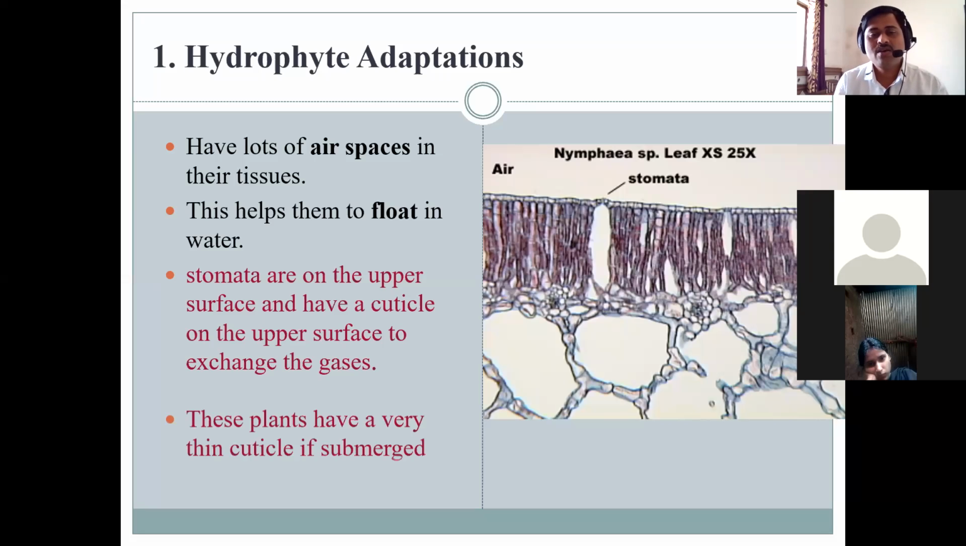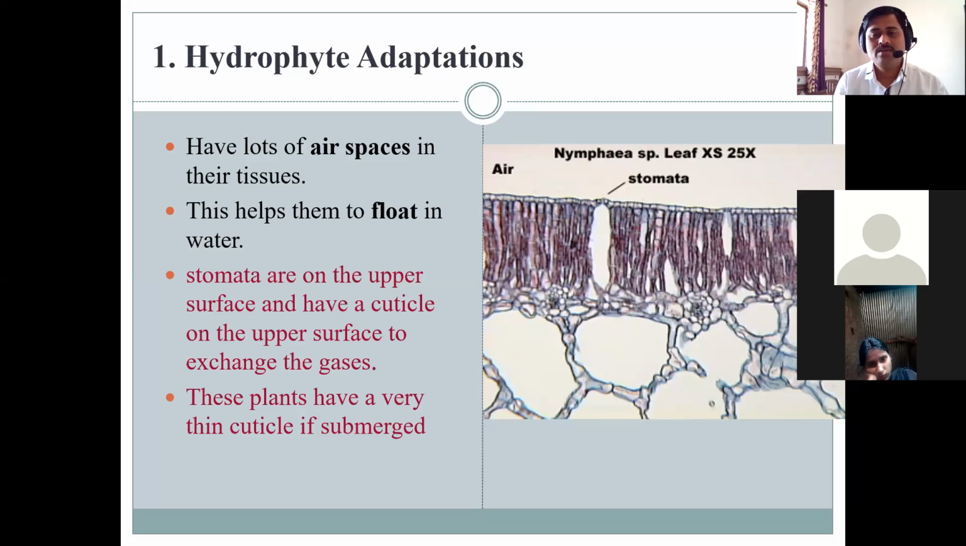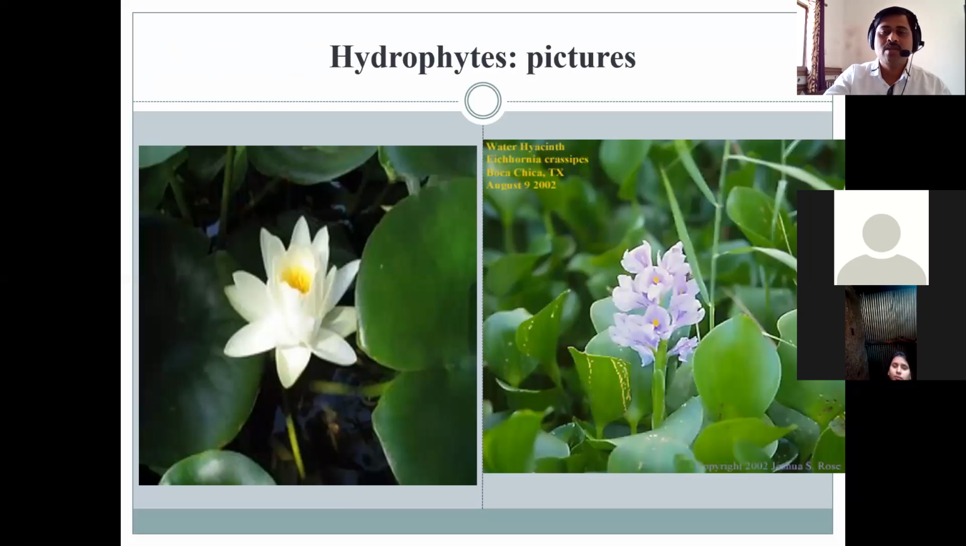Then these plants have a very thin cuticle if it is a submerged type of hydrophyte. So that is one of the adaptations, a morphological adaptation, that is seen in case of the hydrophytes.